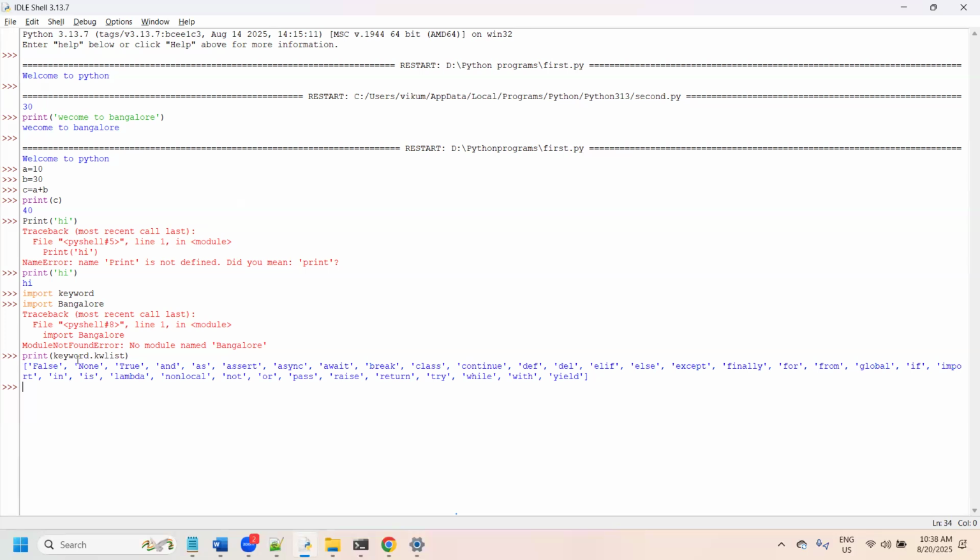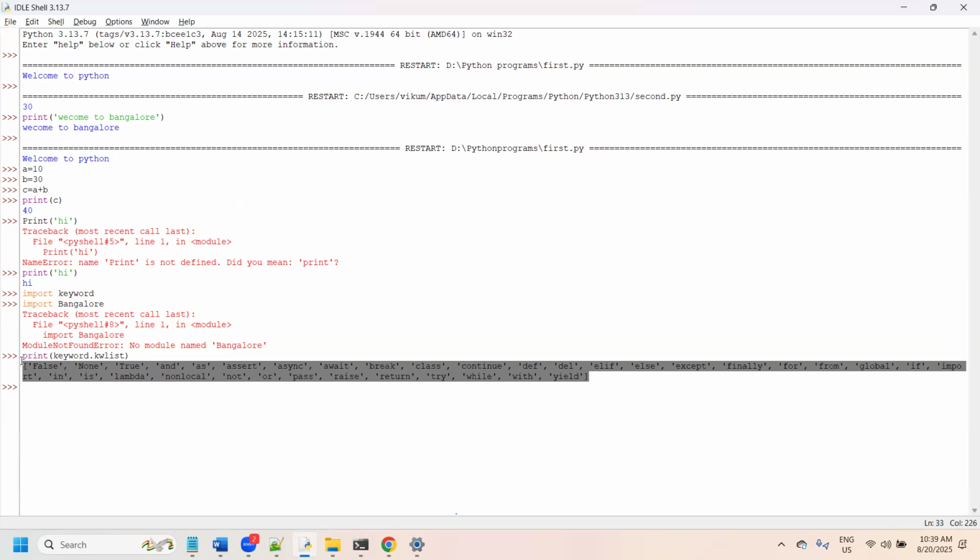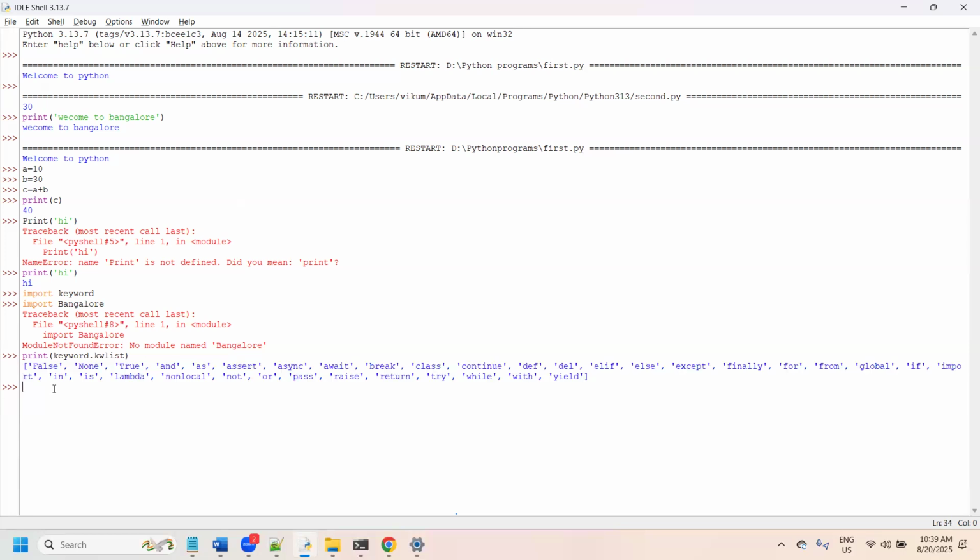For example, there are around 20 or 25 of them. If you know the details of all these things, for example import, in, is, lambda, nonlocal, not, or, pass, raise, all these are the predefined keyword details. Any doubts here?